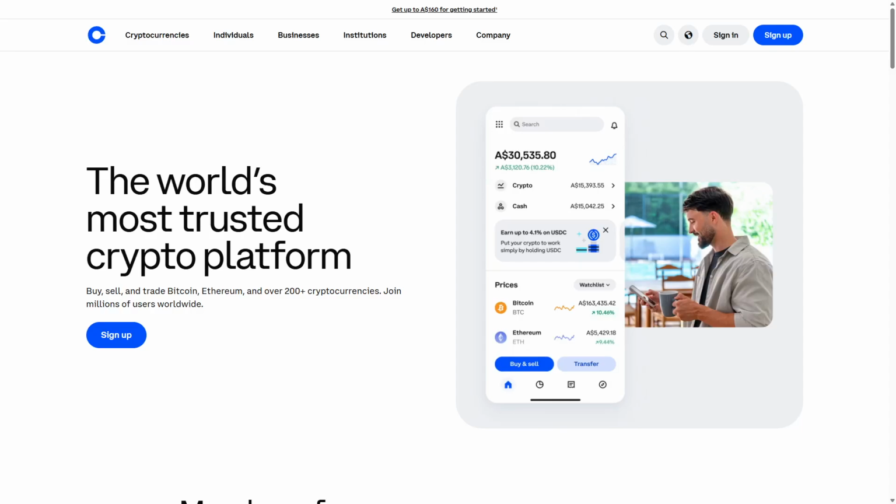Coinbase versus Coinbase Advanced. Choosing the right crypto trading platform can transform how you manage your investments without unnecessary complexity. We'll explore Coinbase's simplicity and Coinbase Advanced's powerful tools for serious traders.